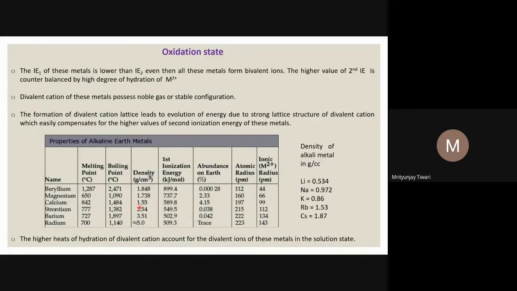If you compare these densities with the alkali metals, what do we see? The densities of some of the alkali metals, lithium, sodium and potassium, are less than that of water. So if you put them into water, they will be floating on the water. We get this from the specific gravity, which is the density of a particular substance divided by the density of a reference substance, and as the reference substance we can consider water at 4 degrees centigrade. The value that we get we call the specific gravity.